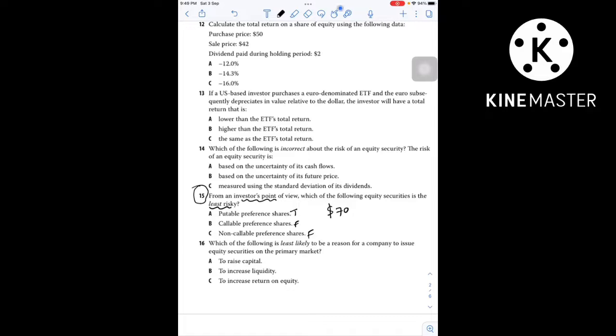This does not happen with callable and non-callable preference shares. In callable preference shares, the issuer has the right to call the share, and in non-callable preference shares, neither the issuer nor the investor has the right. So compared to callable and non-callable, puttable preference shares are safer to invest in.